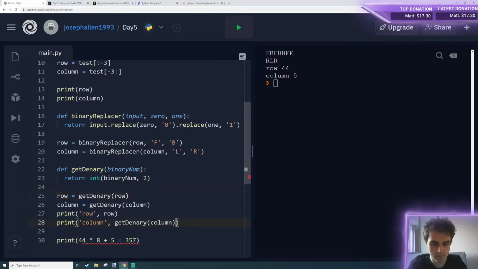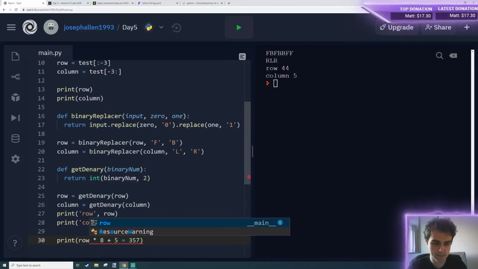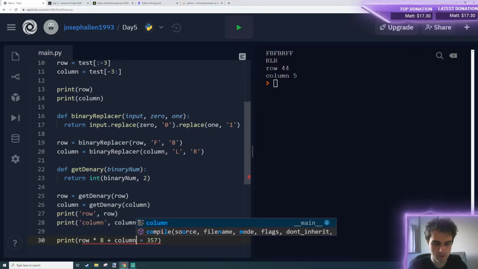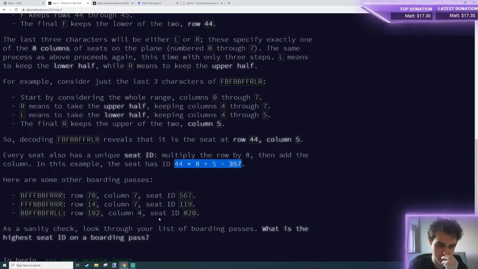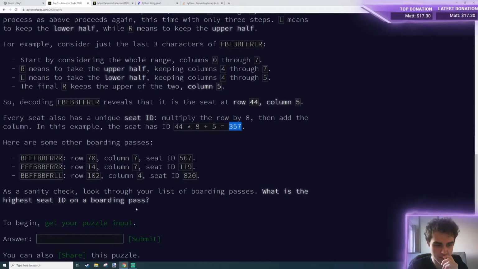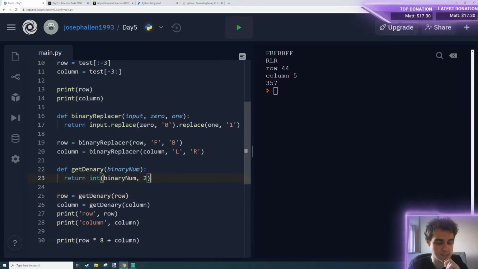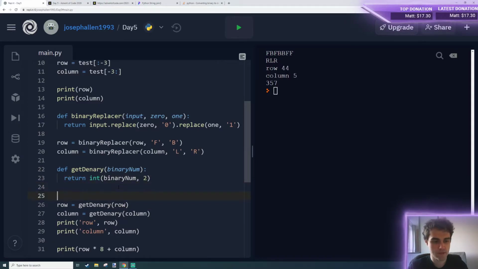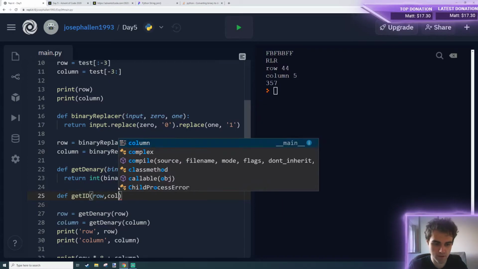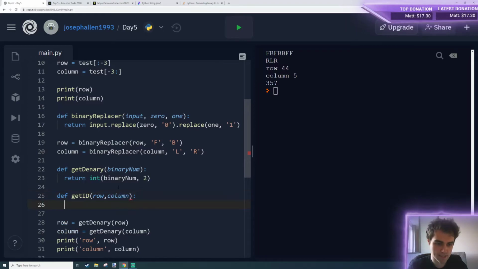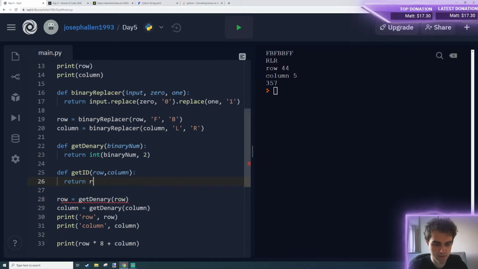Row, column, and then that's row times 8 plus column. And we just want to print that out. Do some maths. 357, which is the answer here. And then we need to look through and find the highest ID. So let's write a quick get ID from row column. And let's just let this do our return row times 8 plus column.